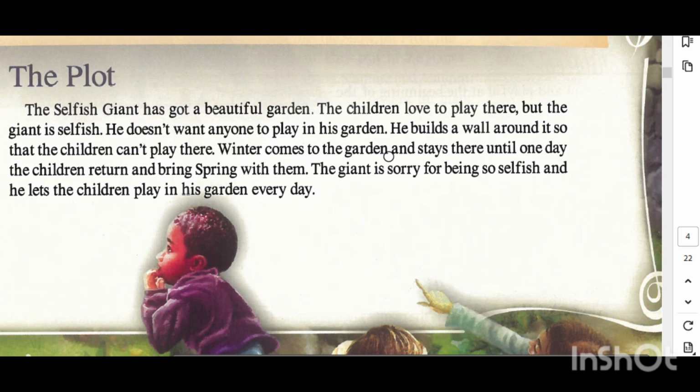Winter comes to the garden and stays for a long time inside the garden until one day, what happened? The children return again and bring spring with them. The giant is sorry for being so selfish. At the end of the story, he is very sorry that he was selfish, and he lets the children, means he allows the children, play in his garden every day. This is the plot. Now we want to know the characters of our story.